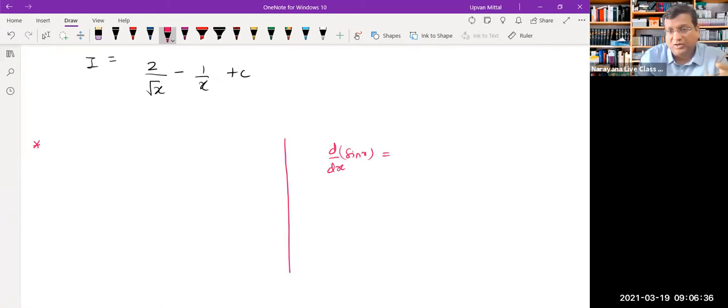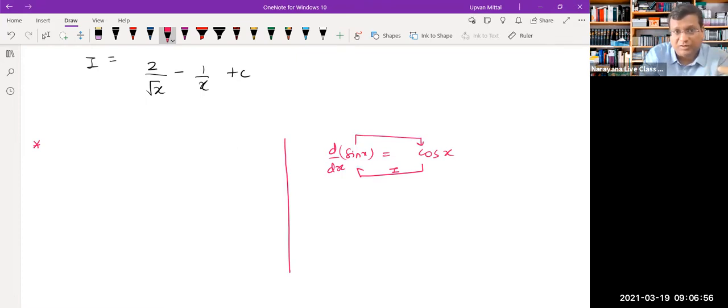You know that the derivative of sine x is equal to cos x. So obviously, if the derivative of sine x gives you this, then the integral of the answer should give you the question back.